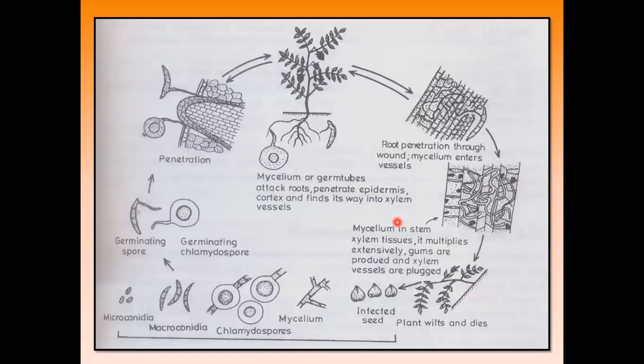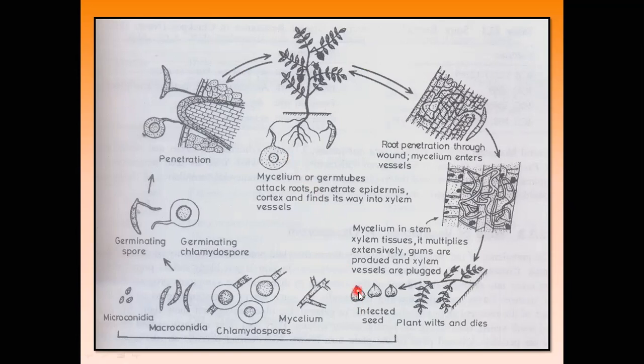So this is the disease cycle. These are the infected plants, and they produce pods, that is, seeds. These infected seeds are used for sowing in the next year, in a particular tract or field. The mycelia are already present inside these seeds, and when the seeds are used for sowing, 100% disease is produced.